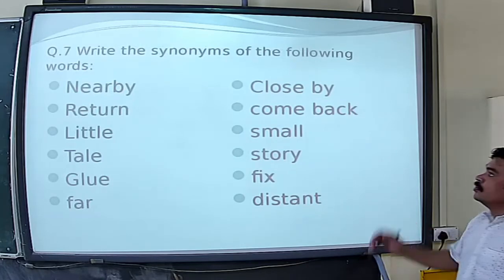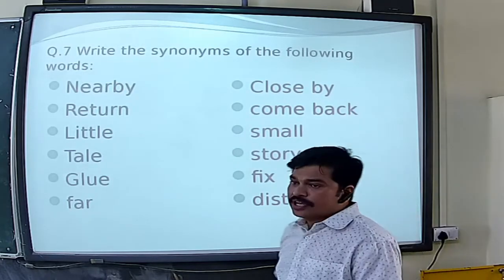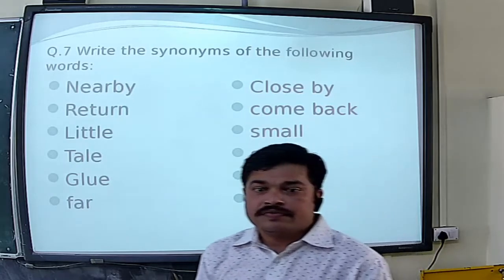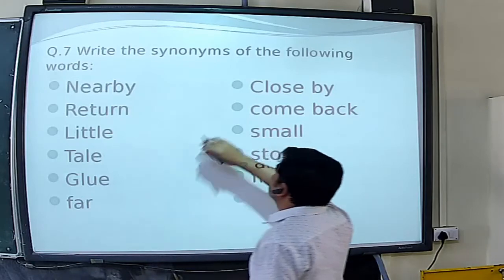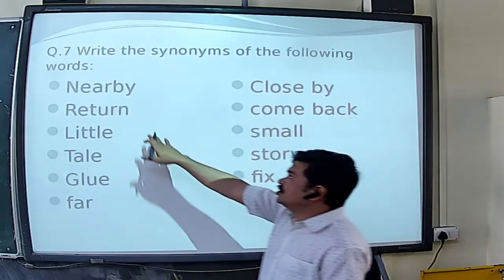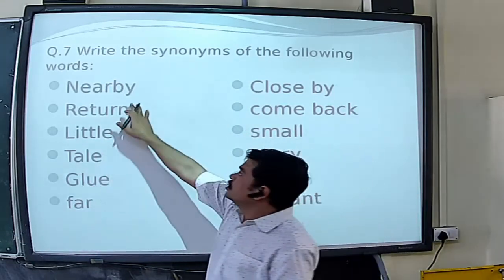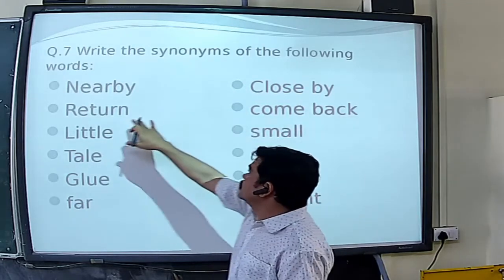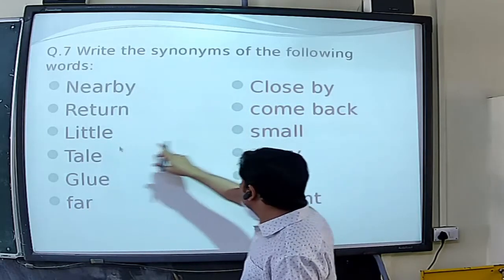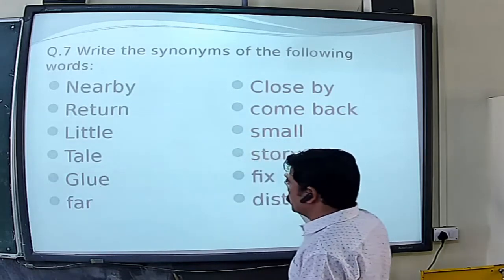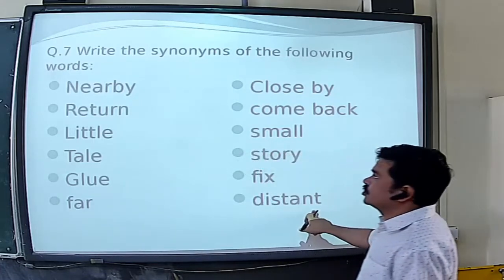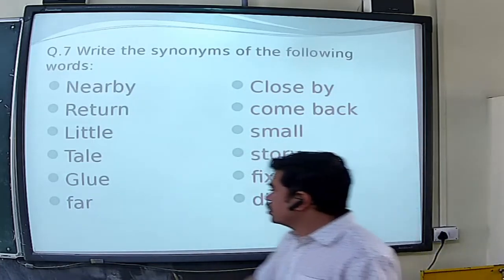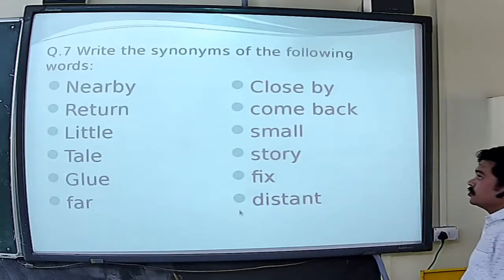Then, the synonyms of the following. As you know, a synonym is the same meaning with a different word. See, the first one is nearby. Nearby, the same meaning should be there, but the word should be different. Nearby, close by; return, come back; little, small; tale, story; glue, fix; far, distant. Okay? So here we have completed our synonyms too.